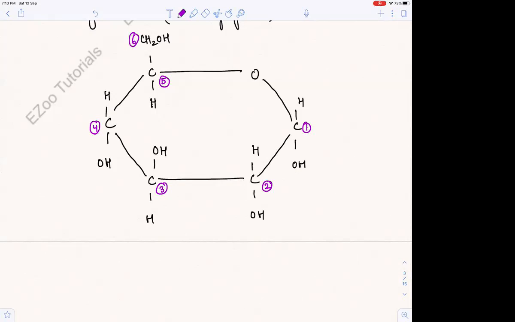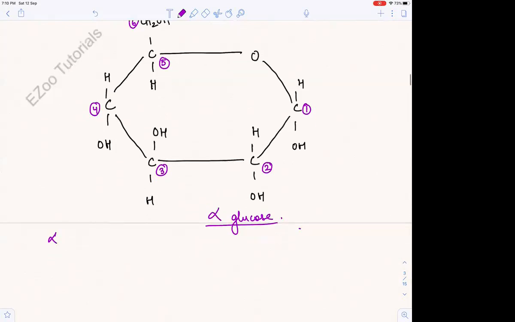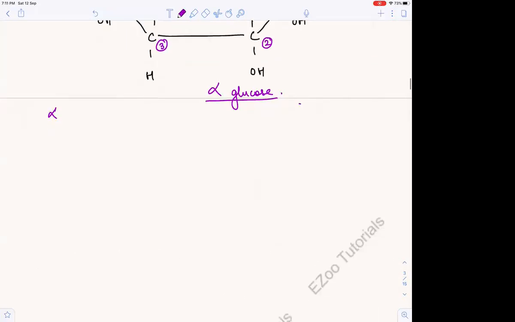This is alpha glucose. When we say alpha glucose, it means it is in the alpha configuration. And what do we mean by alpha configuration? Let's see what alpha configuration is and find out if it is alpha glucose or beta glucose. You will tell me after I tell you what alpha configuration is. Alpha configuration means the hydroxyl group,